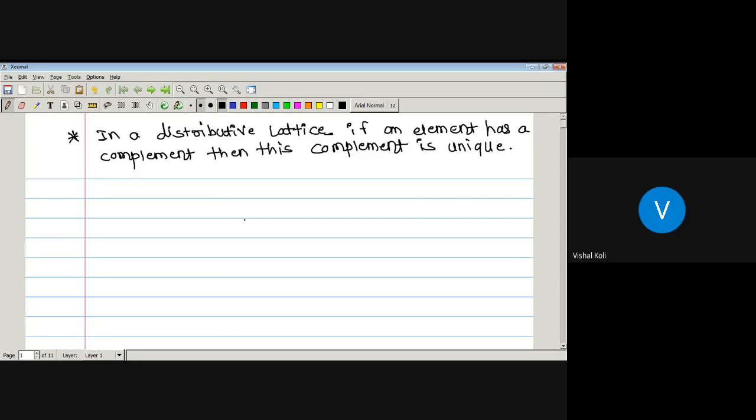So complement does not always exist. It may or may not exist. And again there is one result: the complement of any element is not unique.